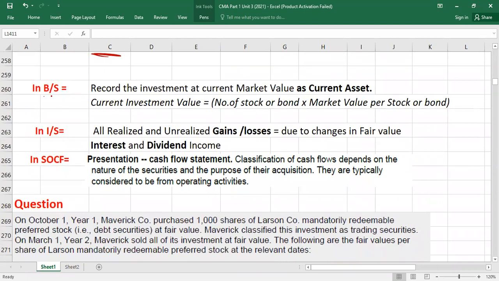This is the summary, guys. In the balance sheet, you can record investment at market value as current assets, trading, because in the near future you will sell it. In some books, it's written as current or non-current. Again, it depends on the nature and purpose of the investment, but preference should be given to current assets, because the near term is decided. Then the income statement: you will take all gains or losses, whether realized or unrealized, to the income statement along with interest and dividend.